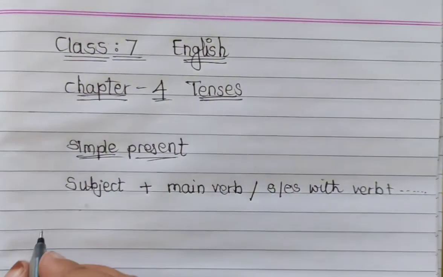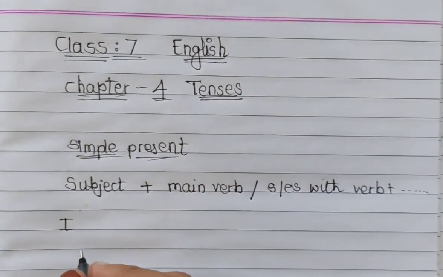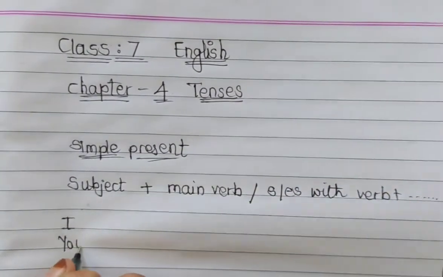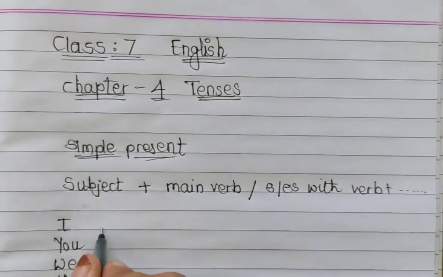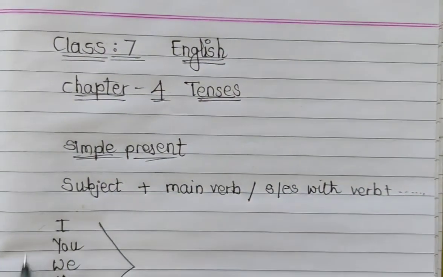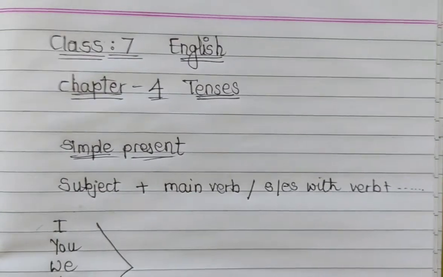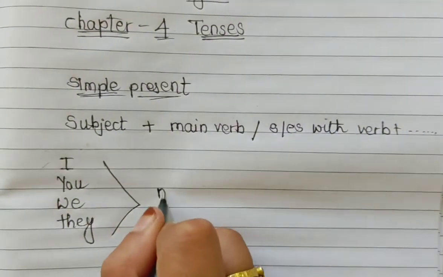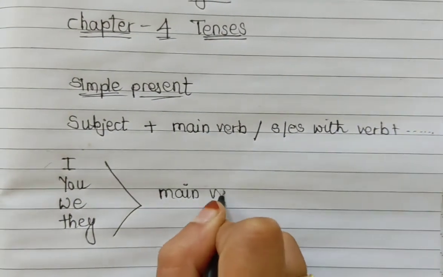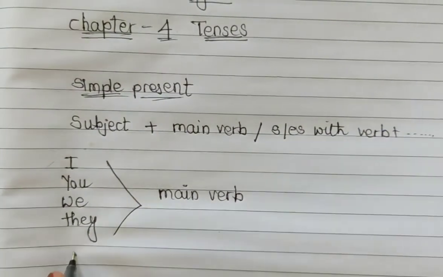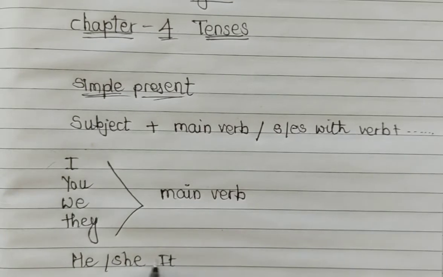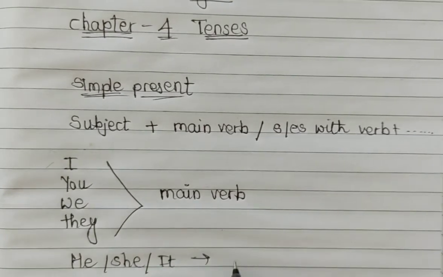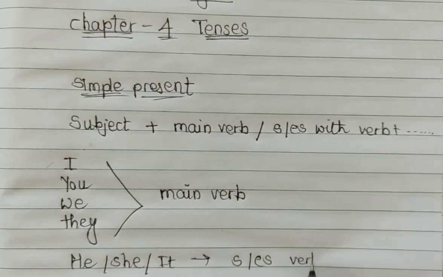Subject here means I, you, we and they. If your subject is I, you, we or they, then we have to use the main verb. And if your subject is he, she or it, then you have to use s or es with the verb.